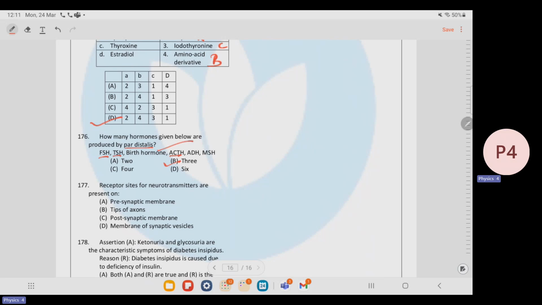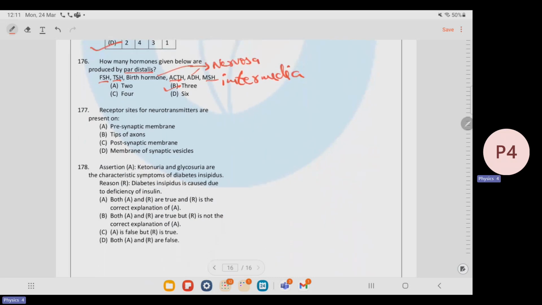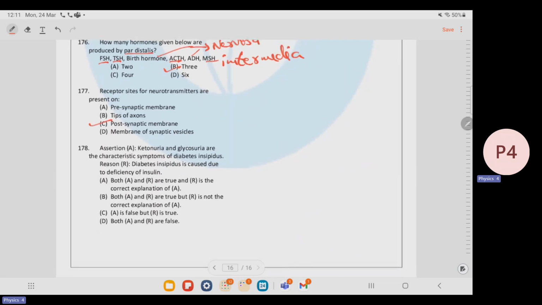Growth hormone and ADH is released by the pars nervosa and MSH by pars intermedia. Receptor sites for neurotransmitters are present on the postsynaptic membrane, as we have seen in the previous question also.